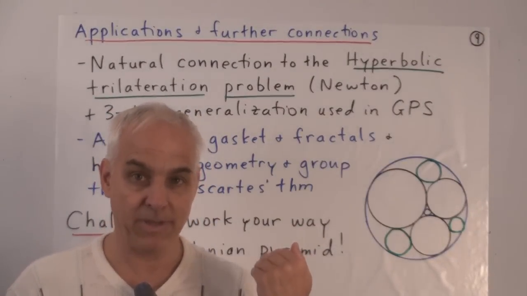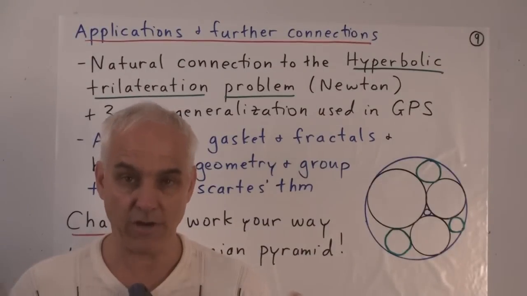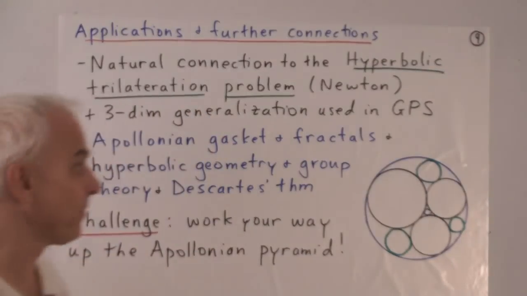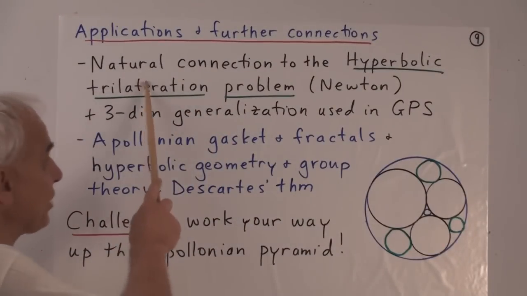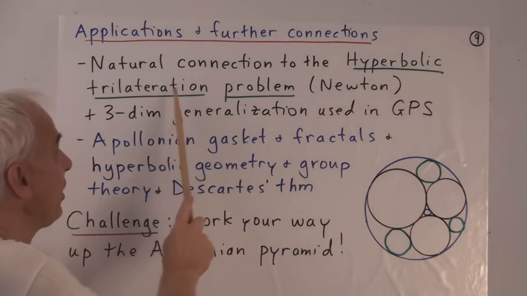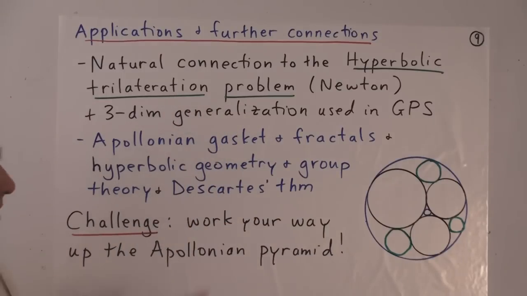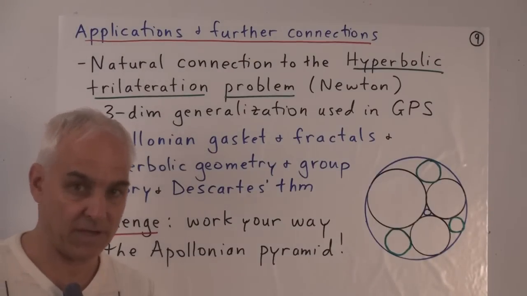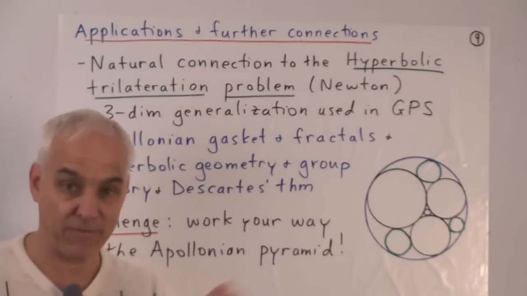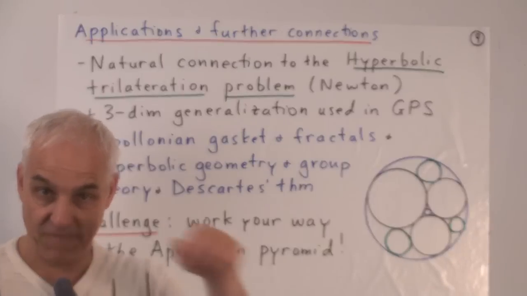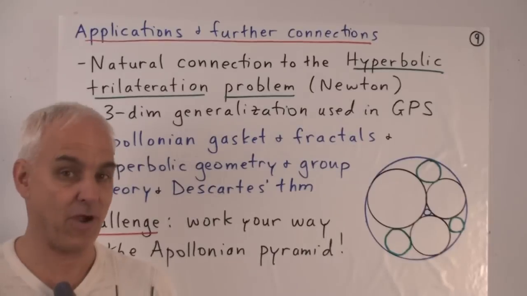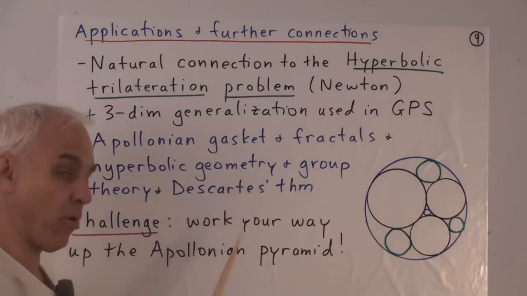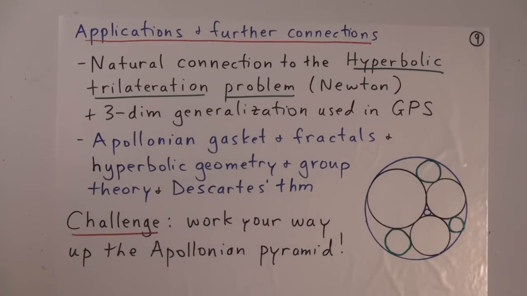However, this Apollonius problem is exceedingly important. It has a lot of connections with other things, and it has actual applications, even to the real world today. One example is the natural connection of the Apollonius problem to the hyperbolic trilateration problem, introduced by Newton. This is a problem where you have maybe a ship at sea. You want to determine its position, and if you know the differences in distances from 3 fixed points, then you can hope to figure out where your ship is. This has a 3-dimensional generalization, which is important in global positioning systems.